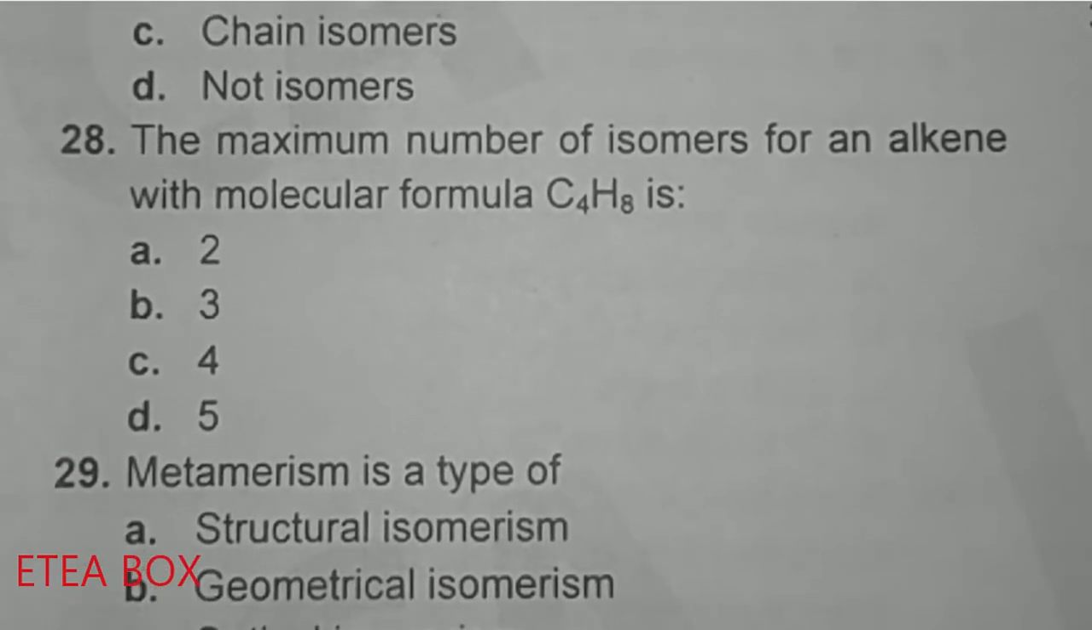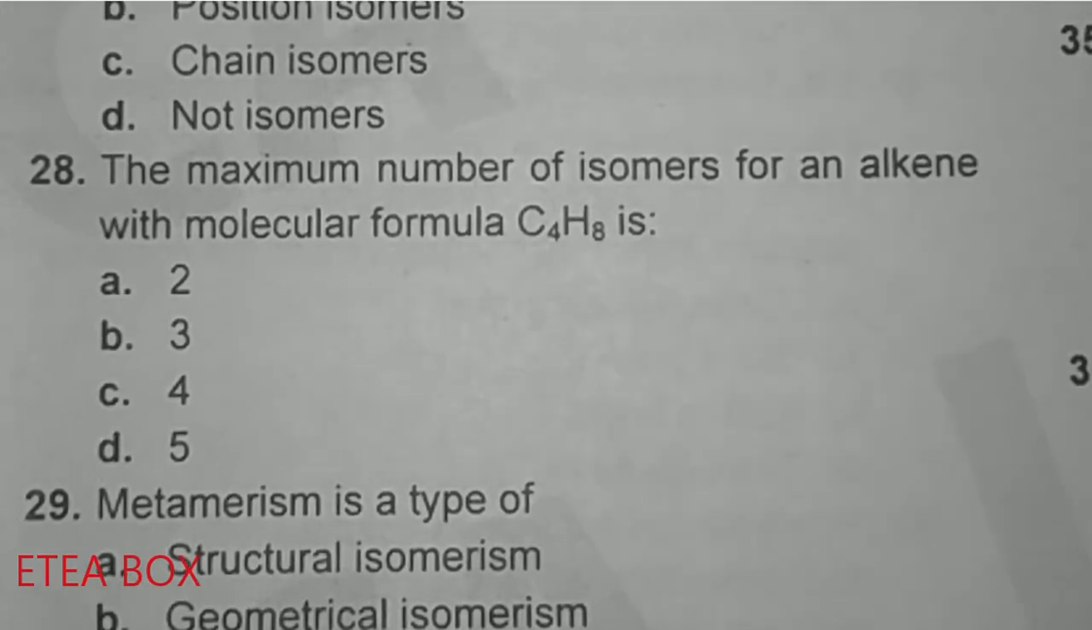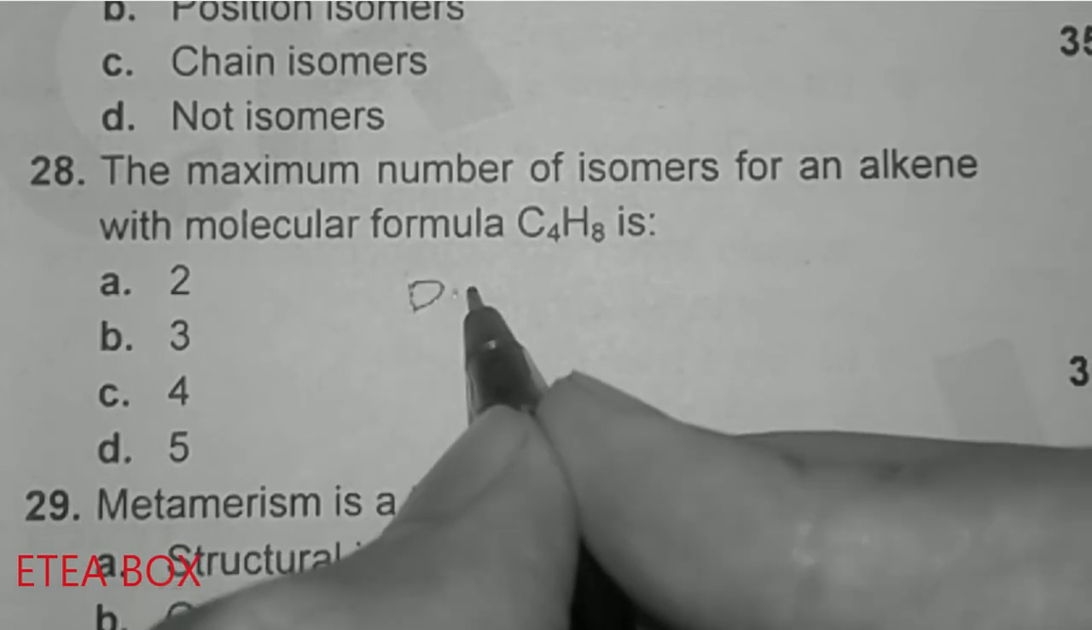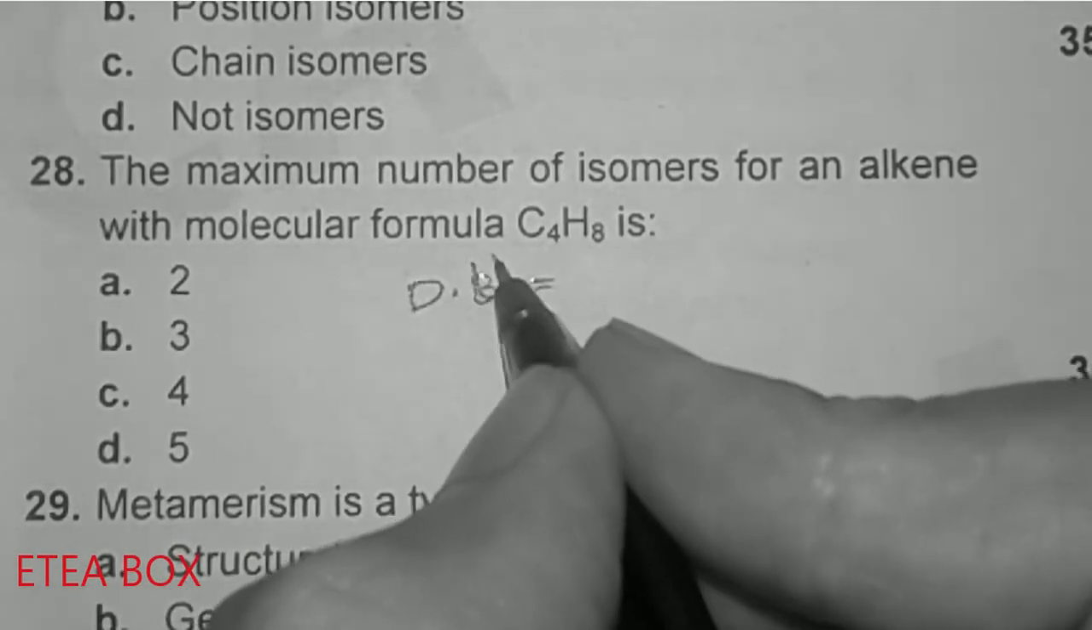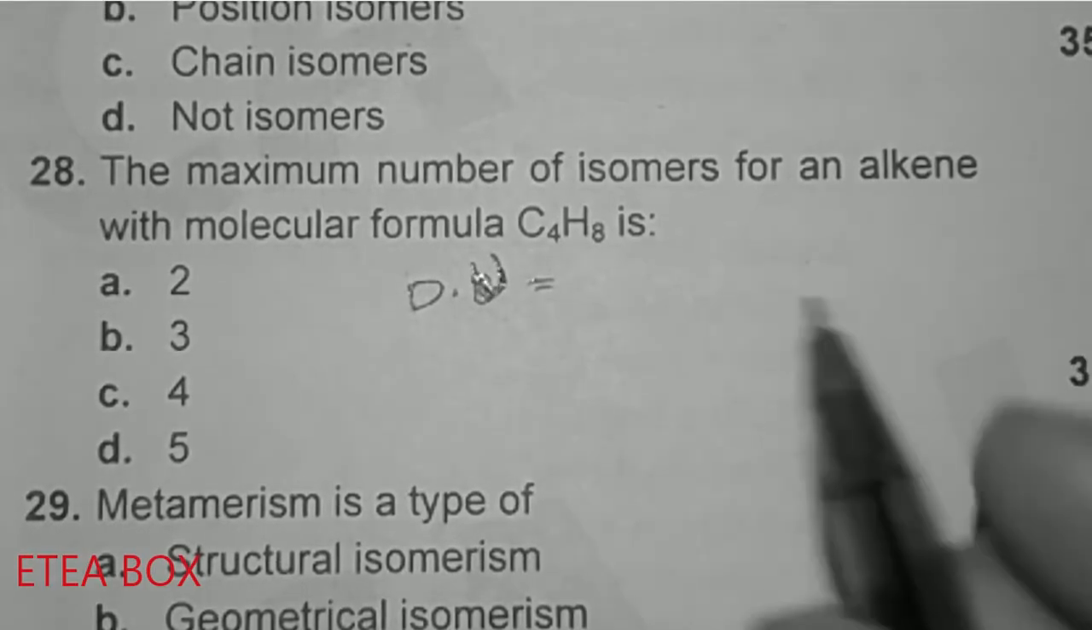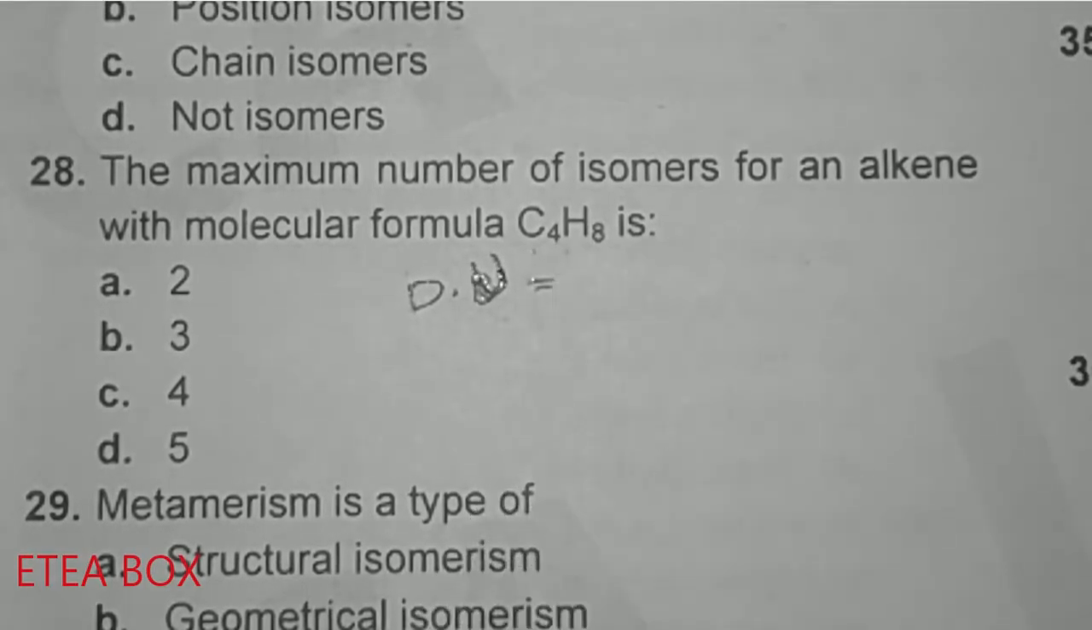28. The maximum number of isomers for an alkene with molecular formula C4H8. Now in case of an alkene, first of all you have to see how many double bonds are there, or we can also say the degree of unsaturation. For that there is a formula. So look at here, C4 and H8.